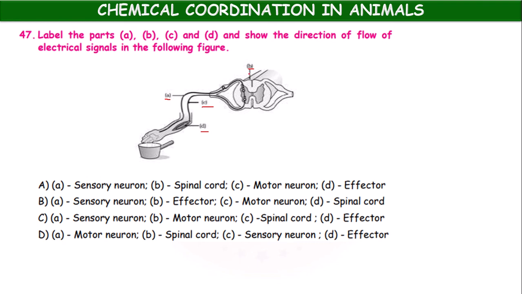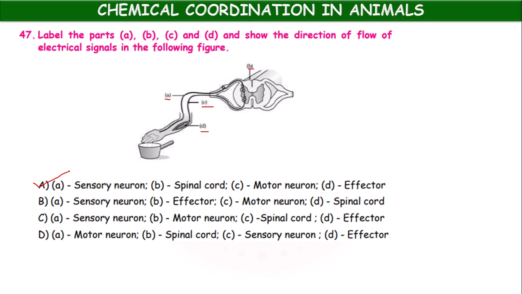B, spinal cord. Yes, this is the spinal cord. It is a reflex action figure. Next, C, motor neuron. Absolutely correct. Then D, here muscle of the hand is given, effector. Yes. Okay, A is correct sequence.